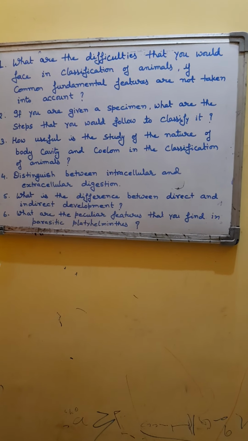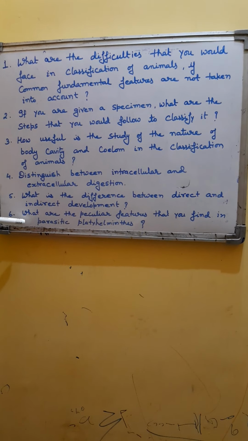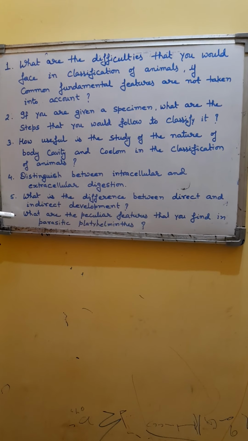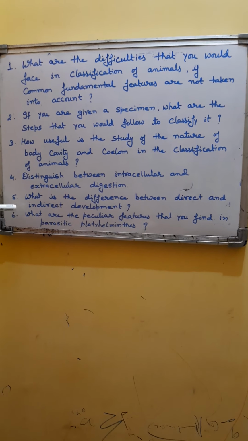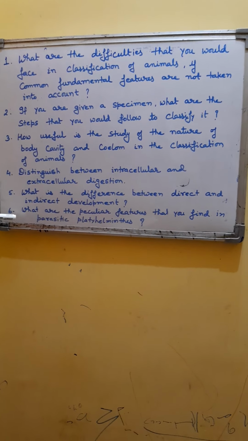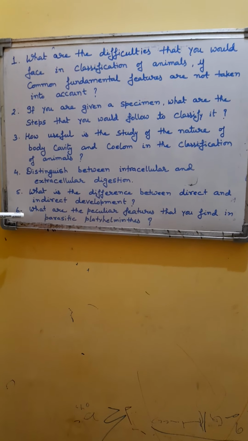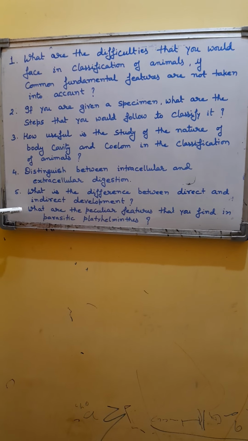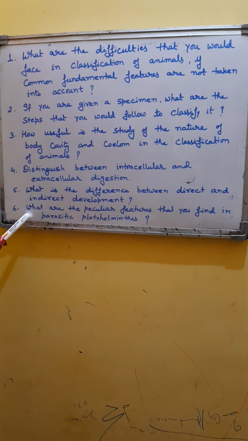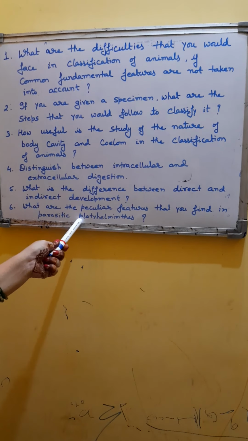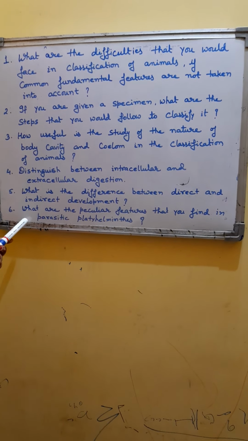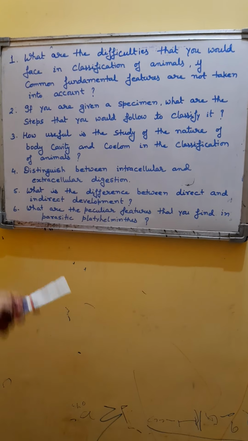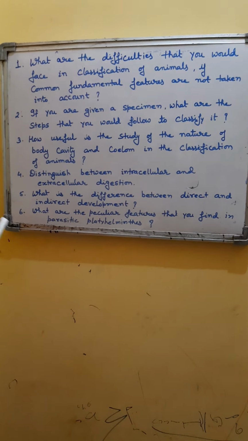Then these have enzyme resistant cuticle, because these are generally endoparasites and are present inside the gut of the organism, and they come in contact with various enzymes. To resist those enzymes, these have a special enzyme resistant cuticle, and also these have a complex life history with many larval stages, because various forms go through various hosts. So these have a complex life cycle with many larval stages. So these are characteristic features of parasitic platyhelminthes.